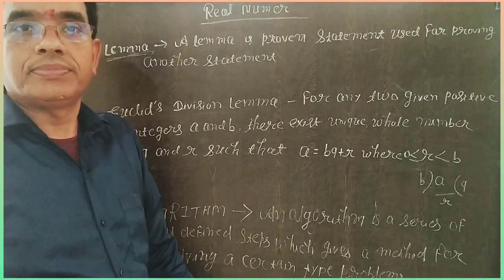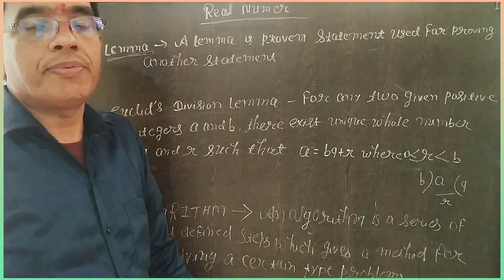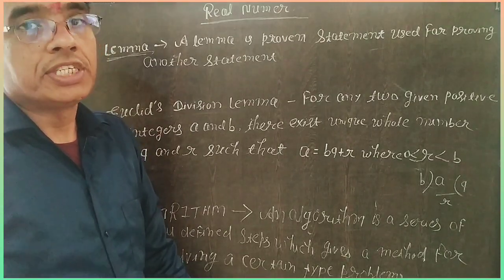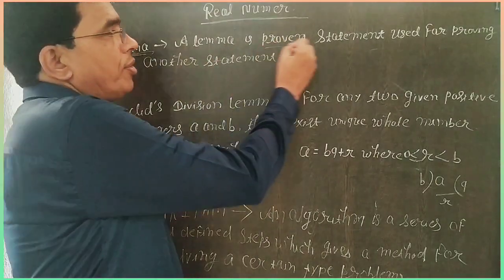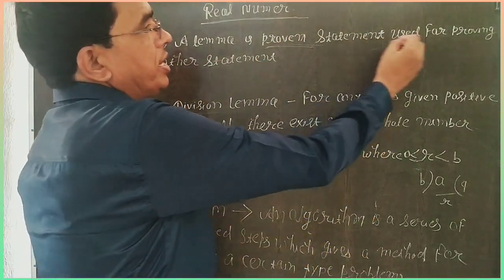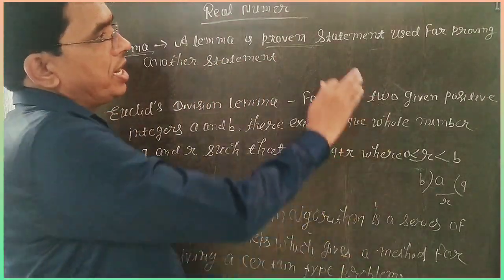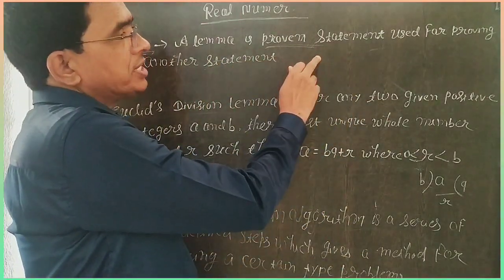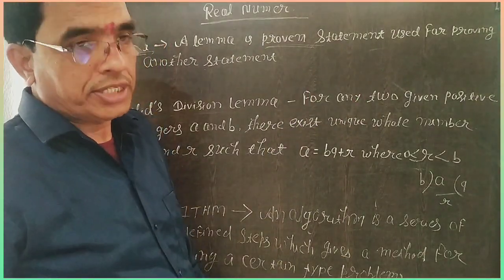Like an axiom: in geometry, you know about the axiom, a statement which is not required to be proved. Similarly here, a lemma is a proven statement. It is already proved, and it is used only to prove other statements.